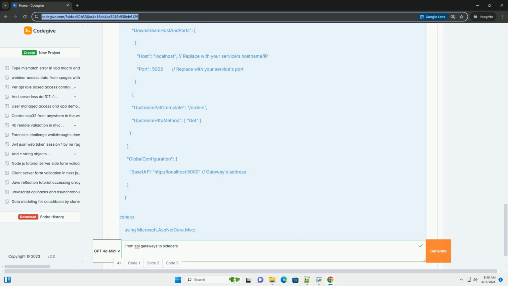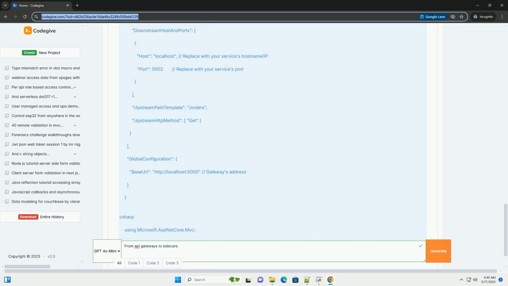Use when you have a large number of microservices and need to manage communication between them. Use when you need to enforce security policies, such as mutual TLS authentication and authorization, between services. Use when you need to improve the resilience of your system by handling failures and retries automatically.